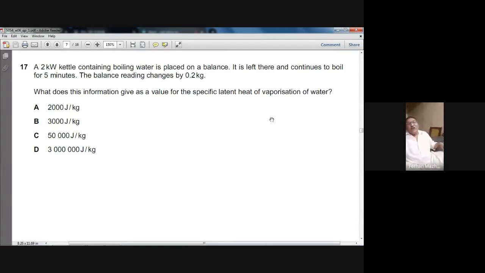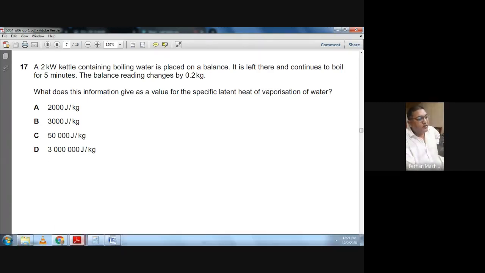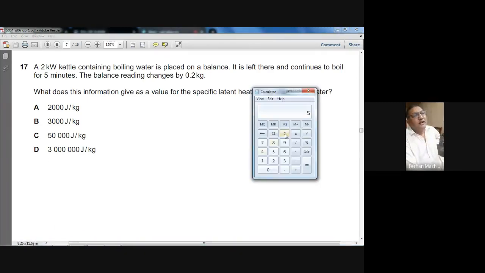First of all, just calculate how much heat is involved. You know the power of the electric heater, and you know for how much time it was switched on. Heat is equal to power multiplied by time. The power is 2000 watt, and it was switched on for 5 minutes, but we don't take time in minutes, we take the time in seconds. In 5 minutes, how many seconds are there? 5 multiplied by 60 is 300.